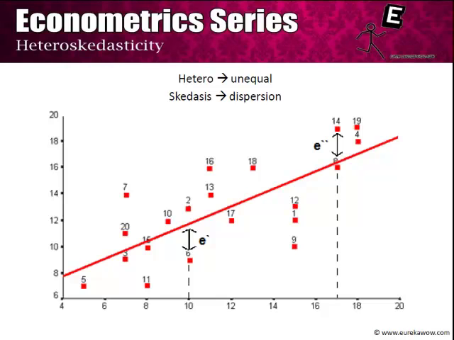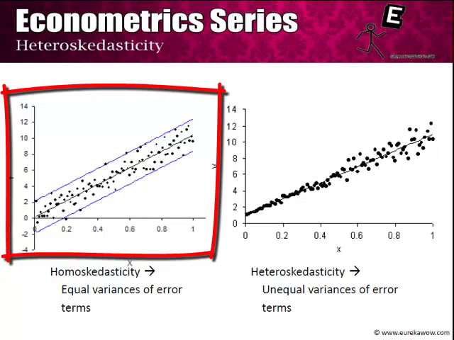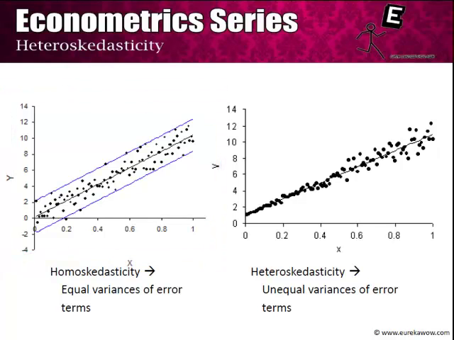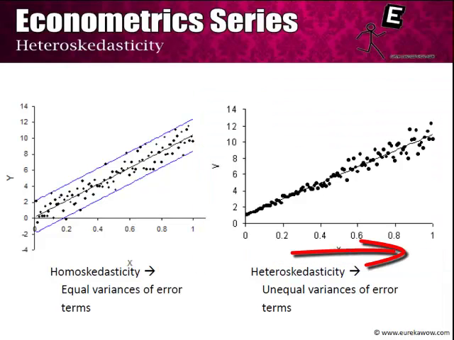We can consider situations wherein the e primes might be lower for lower values of x and higher for higher values of x, as we will shortly see. So here are two graphs. On the left hand panel we see that the sample points are uniformly distributed around the population regression function, and hence this is what we know as homoskedasticity, and this is an assumption of the CLRM. On the right hand side we see that the sample points are diverging from the population regression function as x increases. We therefore suspect that there is some kind of positive heteroskedasticity with respect to x.